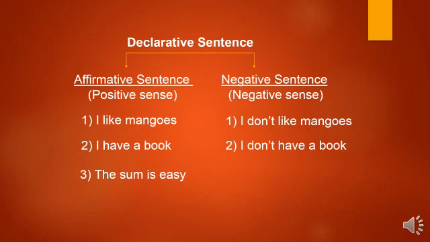Similarly, I have a book is affirmative sentence. And the negative sentence would be I don't have a book. Next example, the sum is easy. It is an affirmative sentence. The negative sentence for the same will be the sum is not difficult.